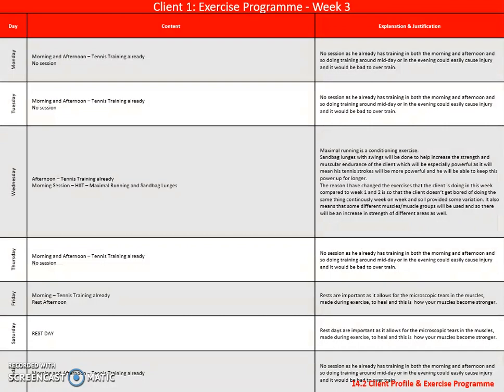The client should be working around the 16 to 18 marks on the RPE scale, as this means that they're doing as many as they can, and so the effects of doing this exercise will be evident, rather than not working hard enough, which would mean the exercise would have no to very little effect on the person. These exercises could be varied by doing things such as rowing or cycling, and using other weights for arms, for example kettlebell swings or medicine ball twists.